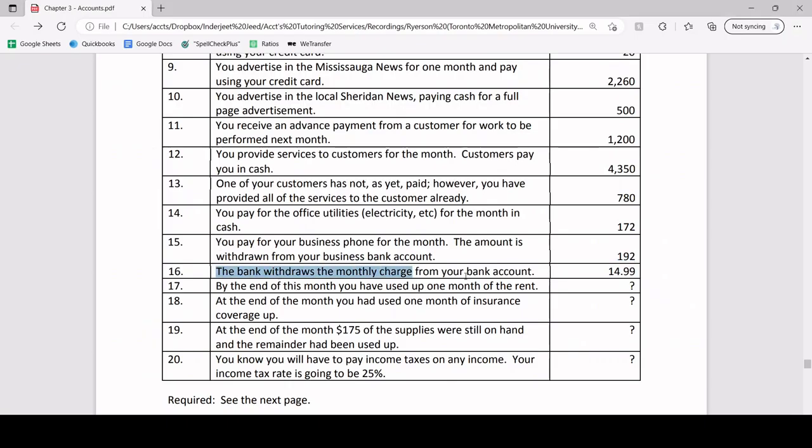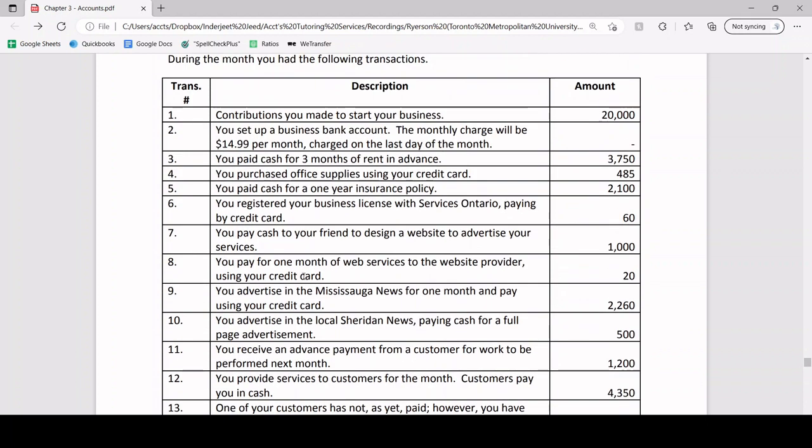Now for 16, remember we had that no transaction, no entry, but now the bank actually withdraws the monthly charge from your bank account. So this transaction is related directly to number 2. You set up your business bank account. The monthly charge will be $14.99 per month, charged on the last day of the month. At this point, we didn't use up the service and they took no money out.